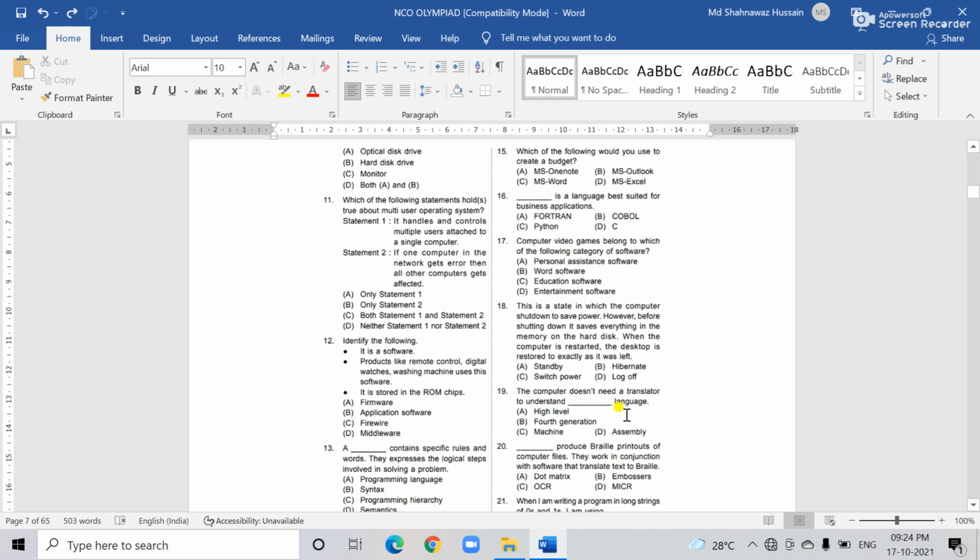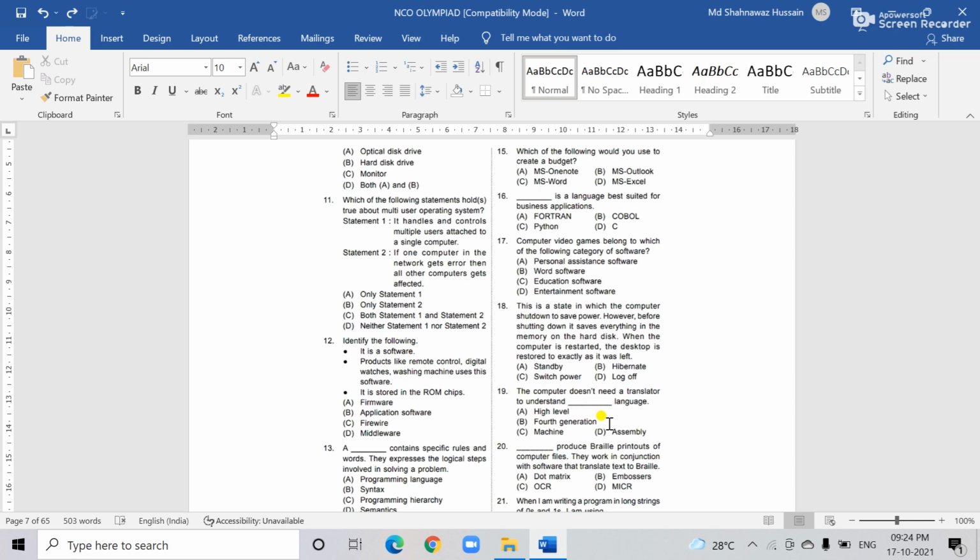So it is not needed to translate, but when you use a high level programming language, at that time it is required to translate high level to low level. Here there is no need to translate because the computer is a machine. If you use machine language, it is not required to translate, because binary language is one type of machine language, which the machine easily understands. So the correct answer is C, the machine language.